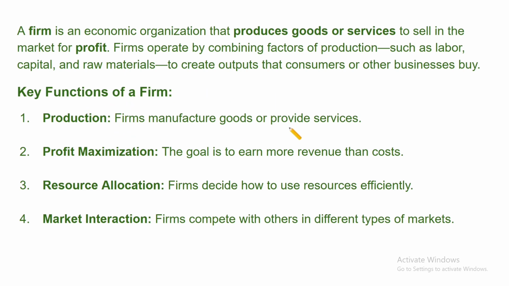Production. Firms manufacture goods or provide services. Profit maximization. The goal is to earn more revenue than costs. Resource allocation. Firms decide how to use resources efficiently. Market interaction. Firms compete with others in different types of markets.